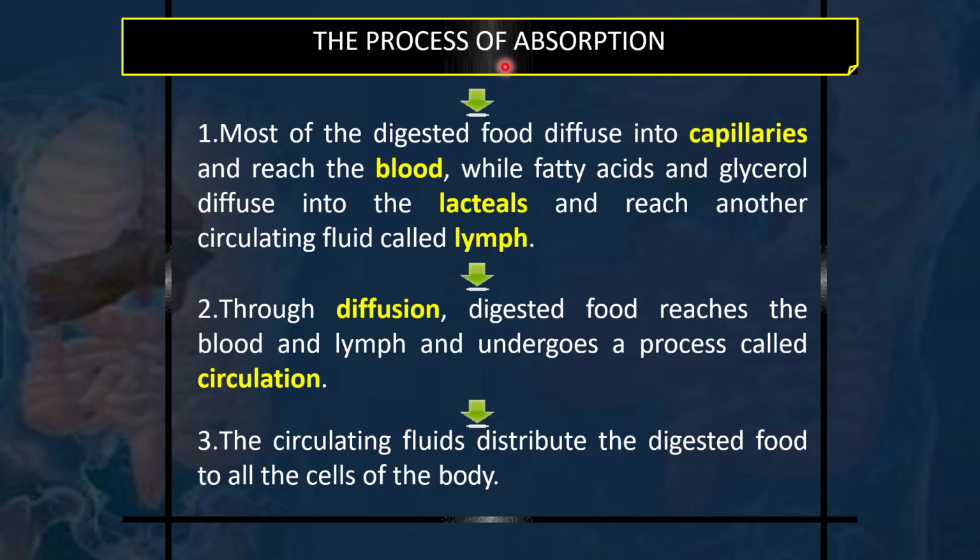So the process of digestion now takes place. Most of the digested food diffuses into capillaries and reaches the blood, while fatty acids and glycerol diffuse into the lacteals and reach another circulating fluid called the lymph. Through diffusion, digested food reaches the blood and lymph and undergoes a process called circulation, and this circulating fluid distributes the digested food nutrients to all the cells of the body.